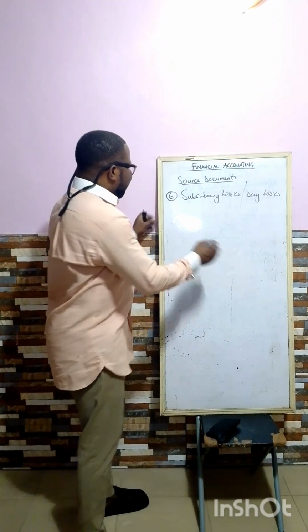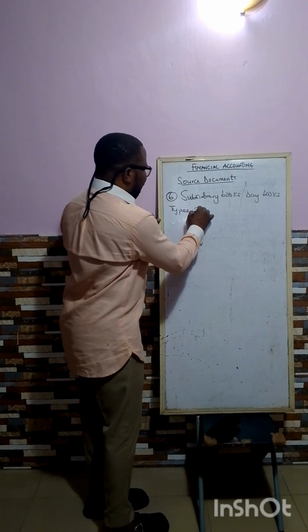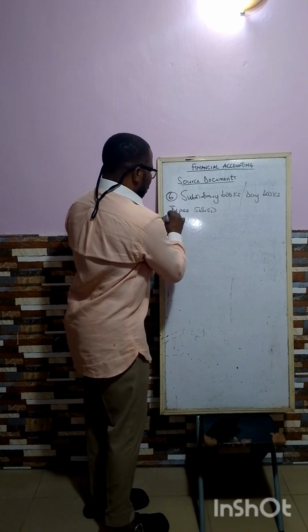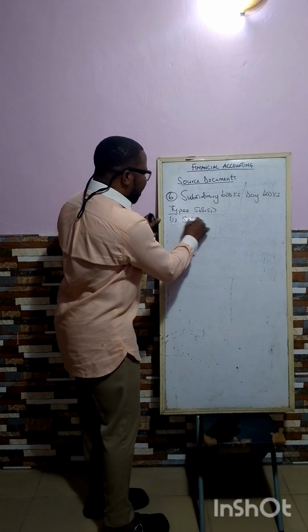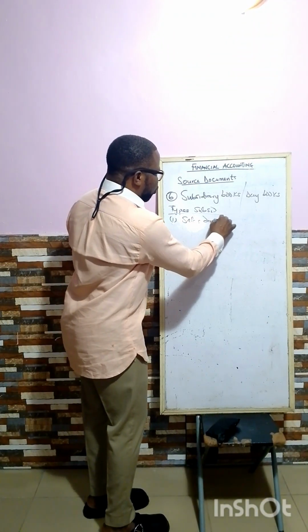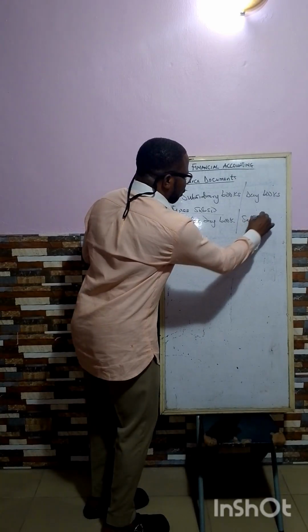And what are the types of subsidiary books? There are 4 types of subsidiary book. A ní what we call sales day book. Sales day book, ìgbà míì wọn a máa ń pè ní sales journal.